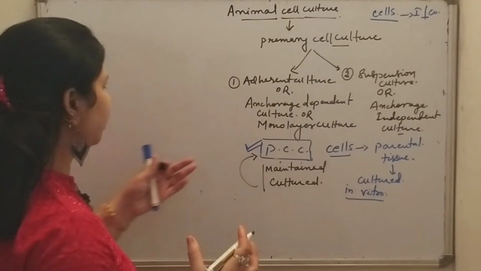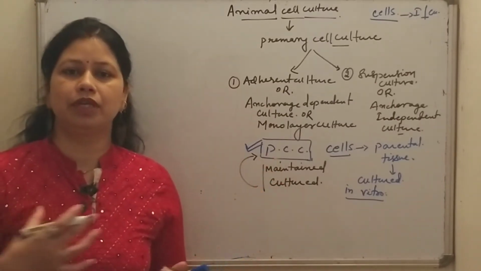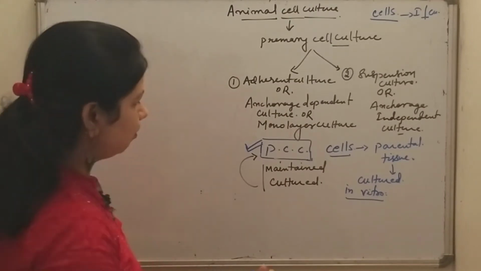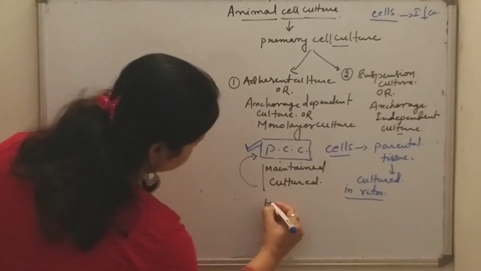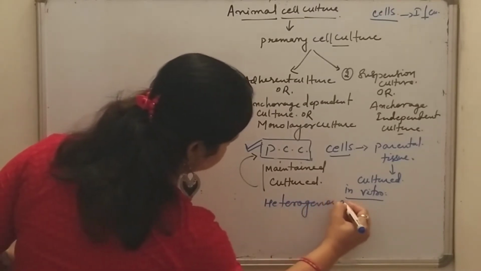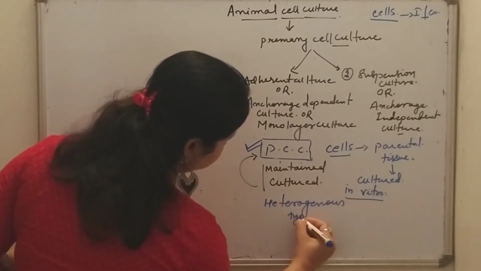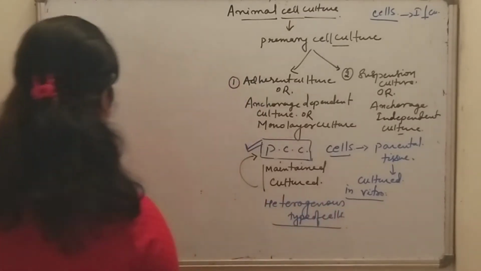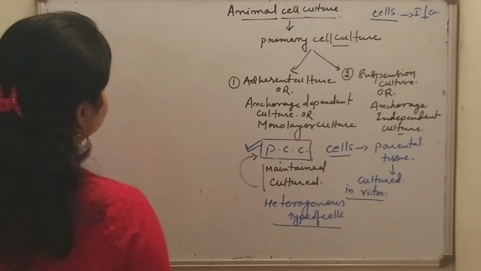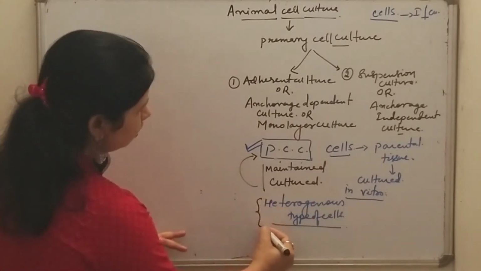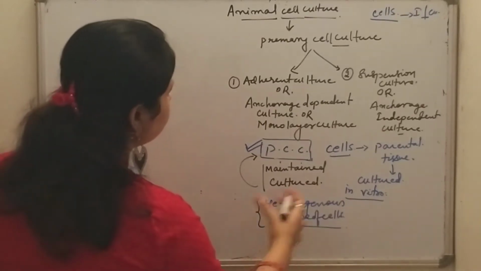Mostly heterogeneous types of cells are used in primary cell culture. Now we will focus on how these heterogeneous types of cells are cultured.